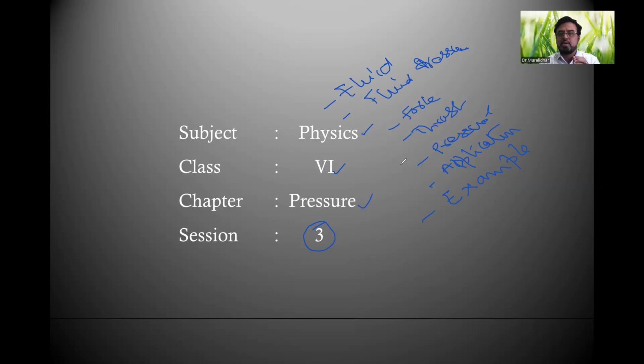Fluids are nothing but matter which flow. As you know, solids do not flow, only liquids and gases can flow. So both liquids and gases together are called fluid. How the fluids exert the pressure, what are the day-to-day observations we can make for fluid pressure, and how this is applicable industrially, everything we'll discuss in the coming sessions, right?